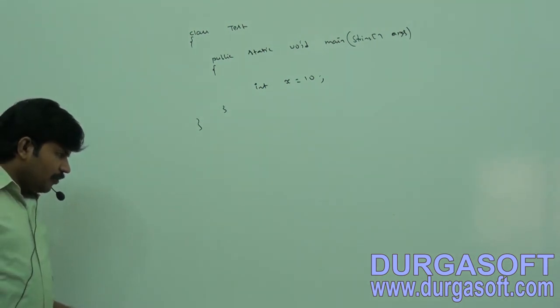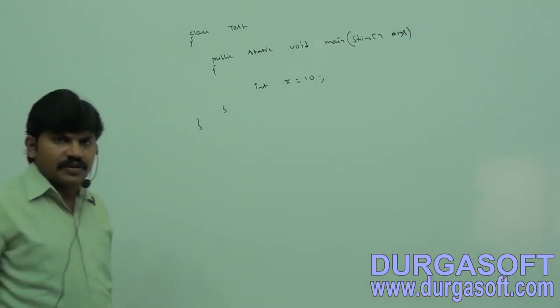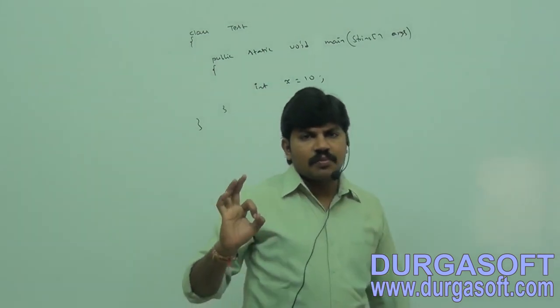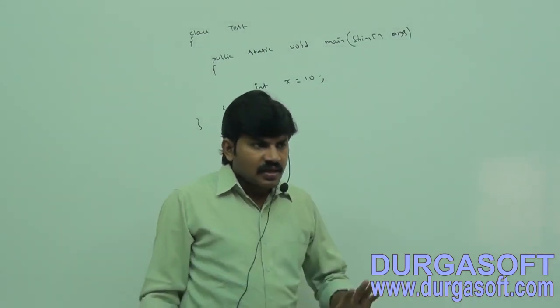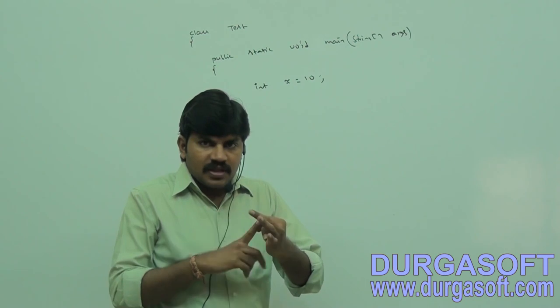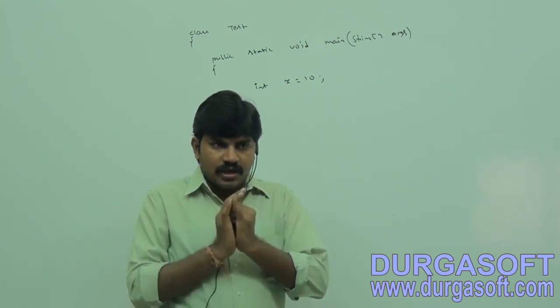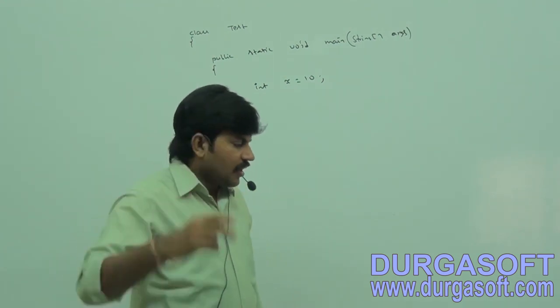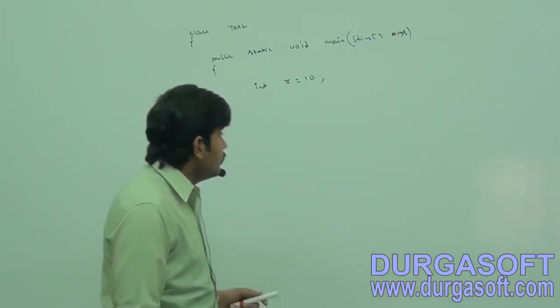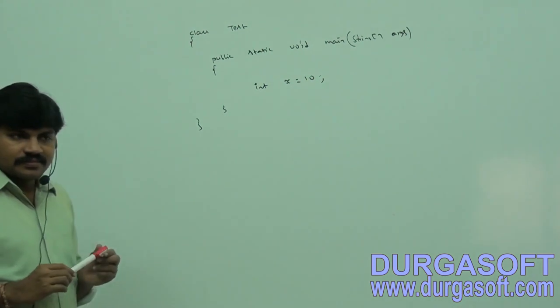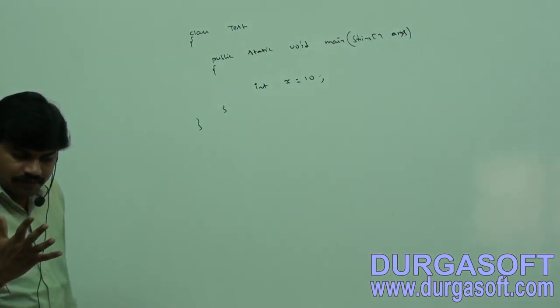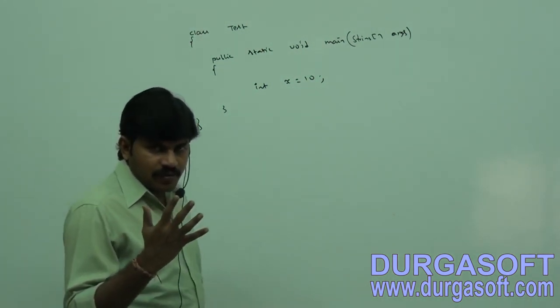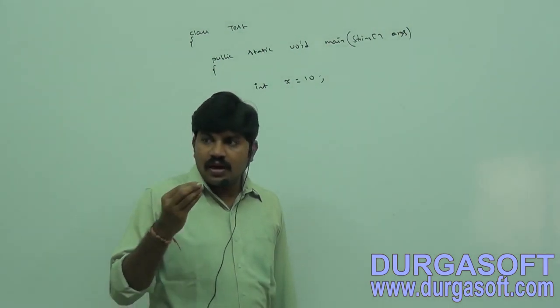So I hope you people got clear what is an identifier. A name in a Java program is by default considered as an identifier. It can be a class name, method name, variable name or label name. Can you tell how many identifiers are there in this? 3 or 4? 4 or 5?